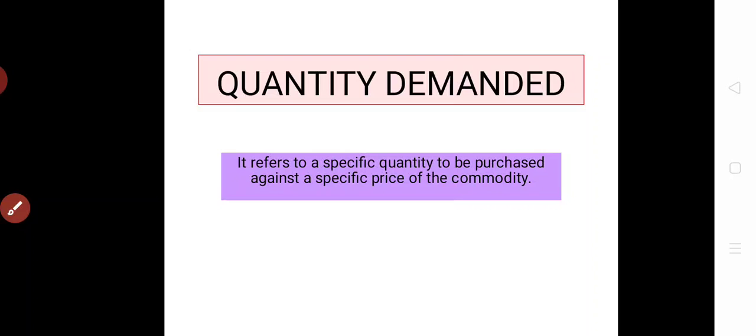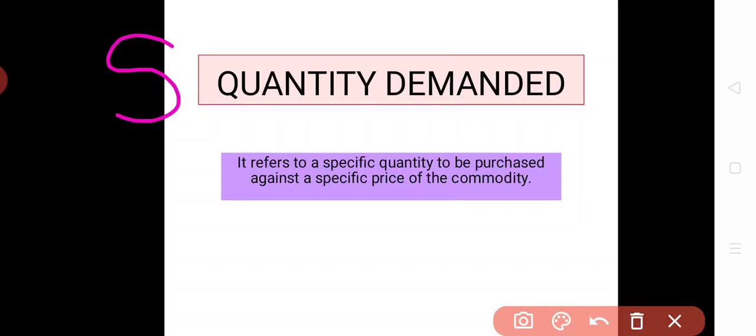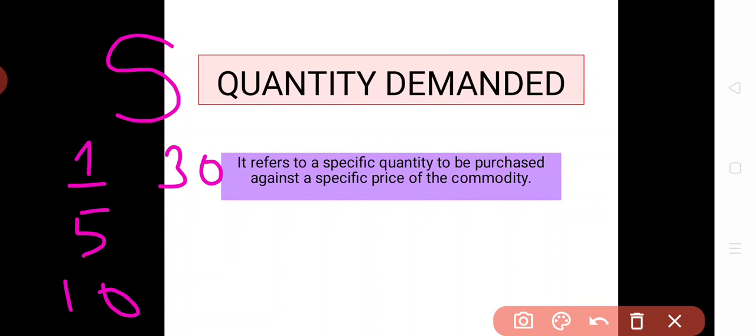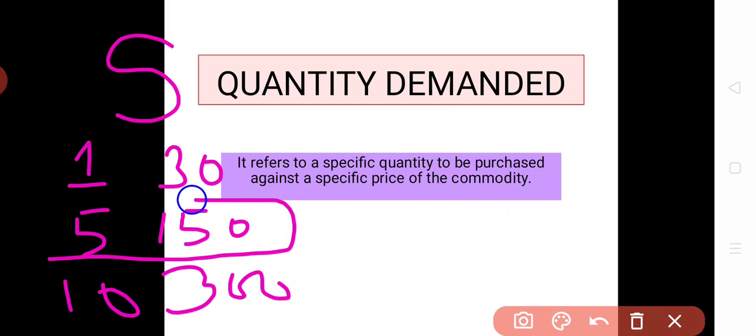Next one is quantity demanded. As I told you in my last slide, we have taken an example of sugar and three different quantities: 1 kg, 5 kg and 10 kg. Let's suppose 1 kg is 30 rupees, 5 kg is 150 rupees and 10 kg is 300 rupees. Now a consumer decides that he has to buy 5 kg of sugar for rupees 150.